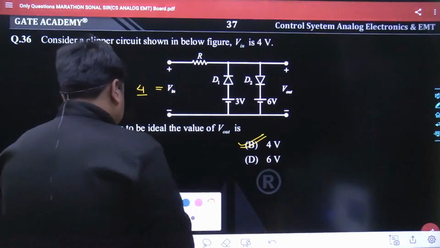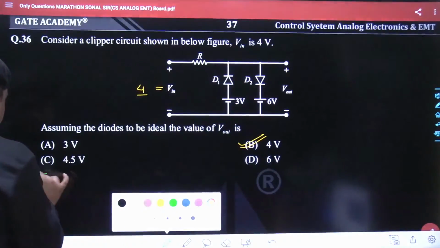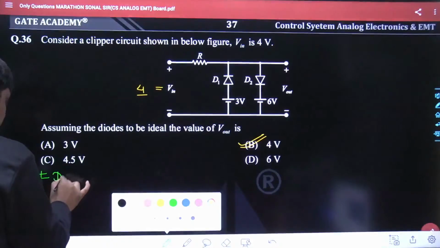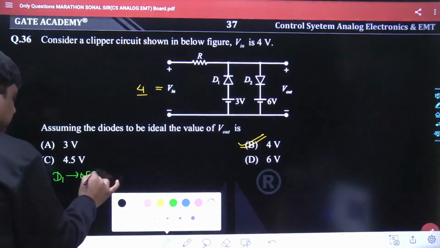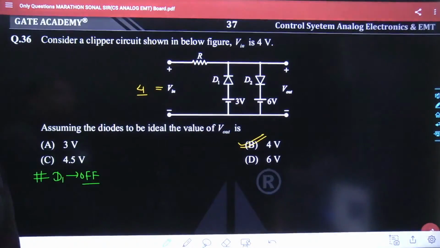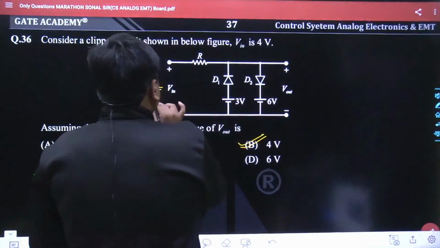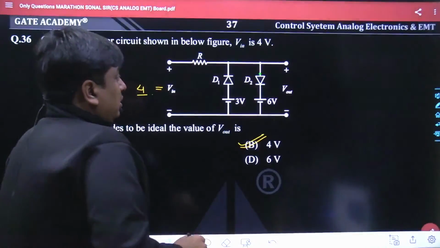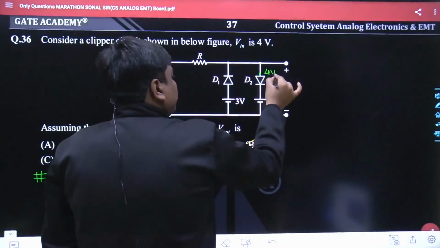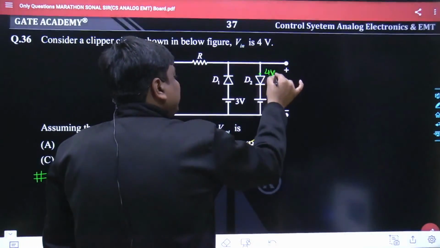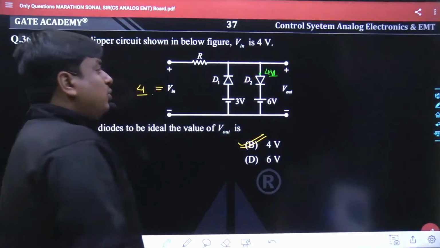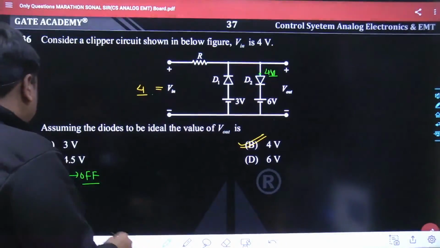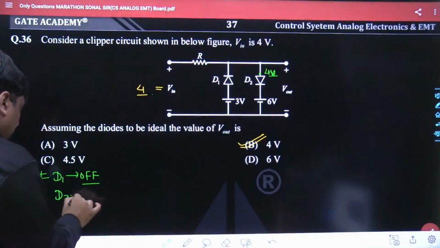D1 is going to be off. By default, D1 is going to be off. And if we talk about D2, here the 4 volt all the way comes towards the anode side of diode 2. That means the anode is at 4 volt, and now the cathode is kept at 6 volt. Again, the cathode voltage is higher than the anode voltage. D2 is also supposed to be off or open circuited.